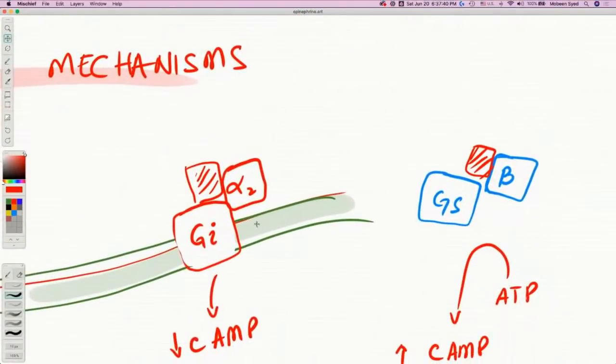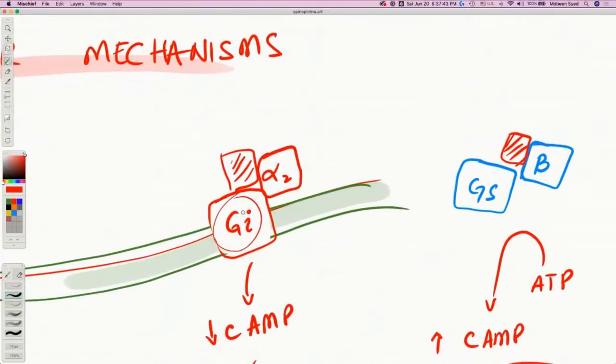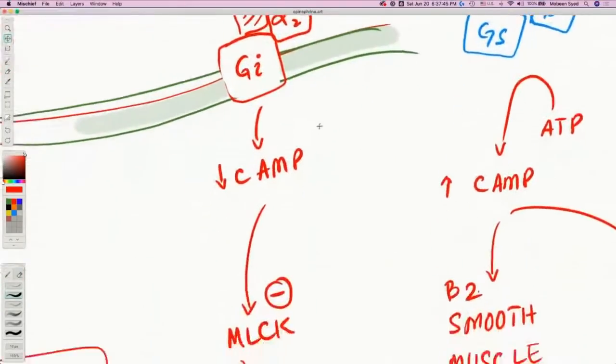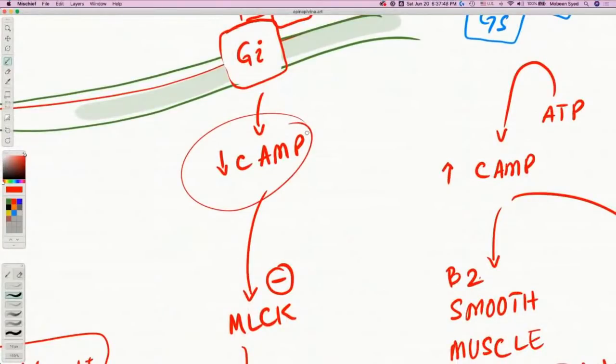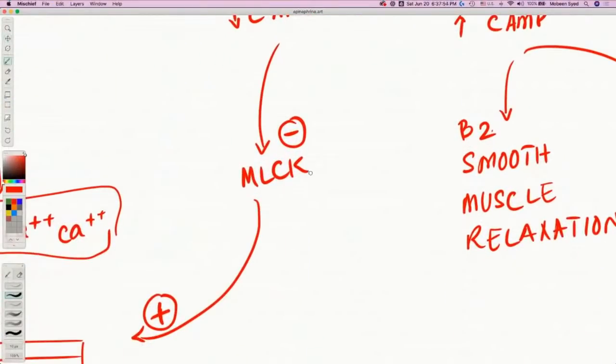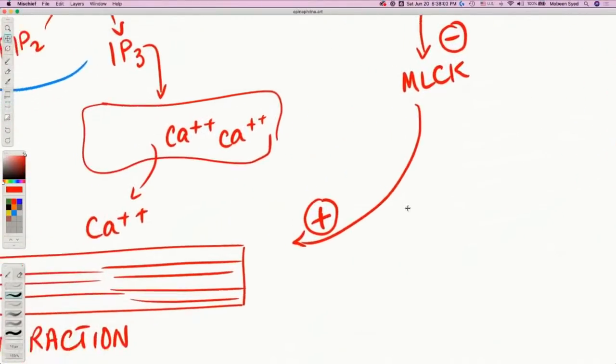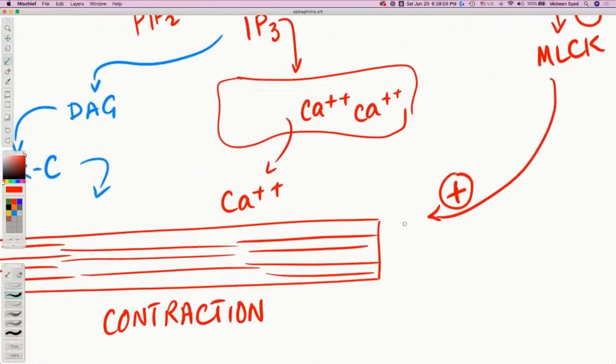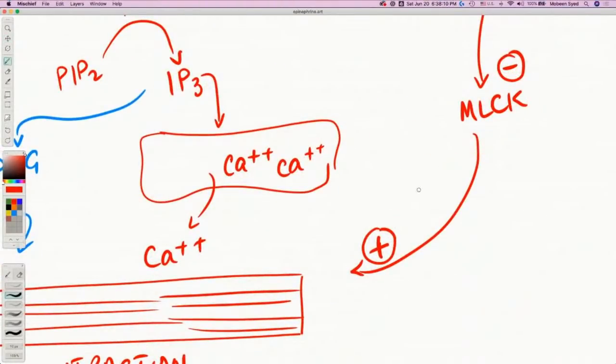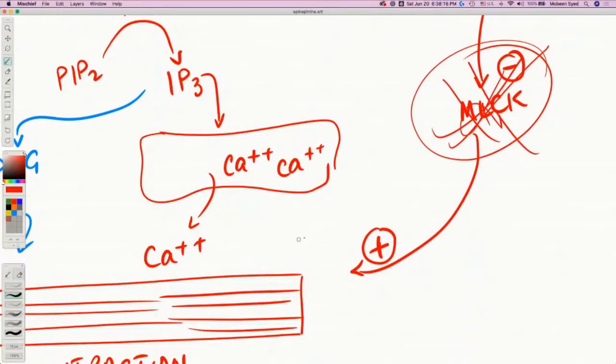So when alpha 2 receptor is activated through the GI protein by norepinephrine, that would then cause reduction in cyclic AMP inside the cell. When the cyclic AMP is reduced, that causes MLCK, which is another protein, to be reduced or inhibited. When that protein is inhibited, that releases the contractile system to work. So you can say that this MLCK protein was kind of stopping this guy from working. So if you stop this guy from working, then that guy cannot stop this guy from working, and this guy becomes happy and starts contracting.